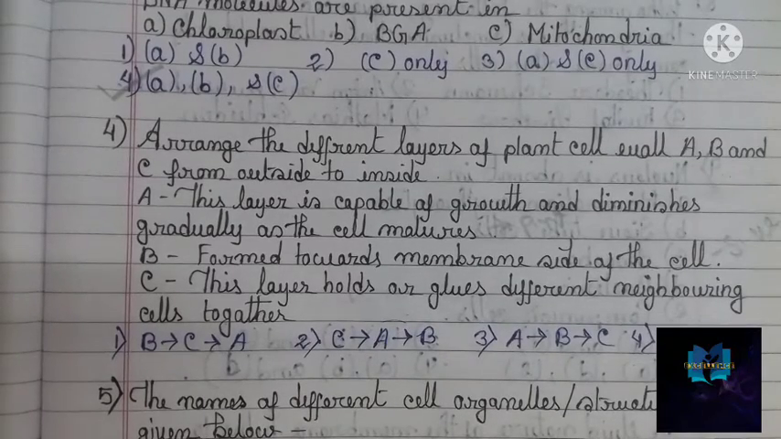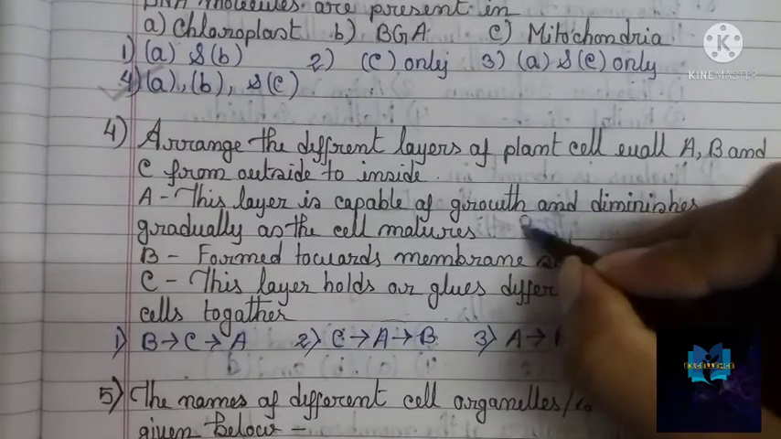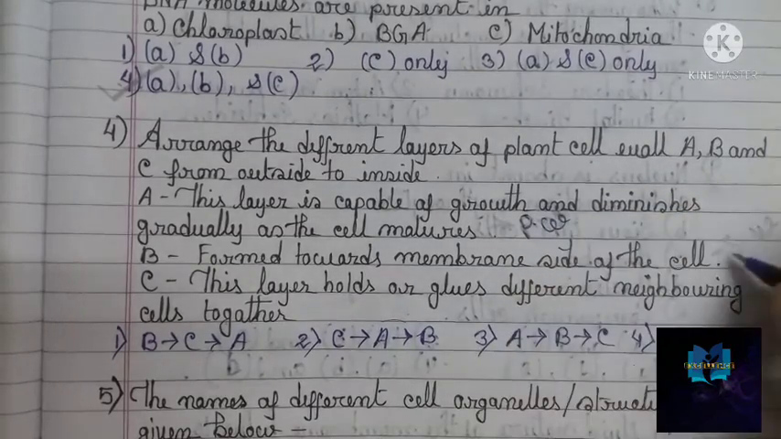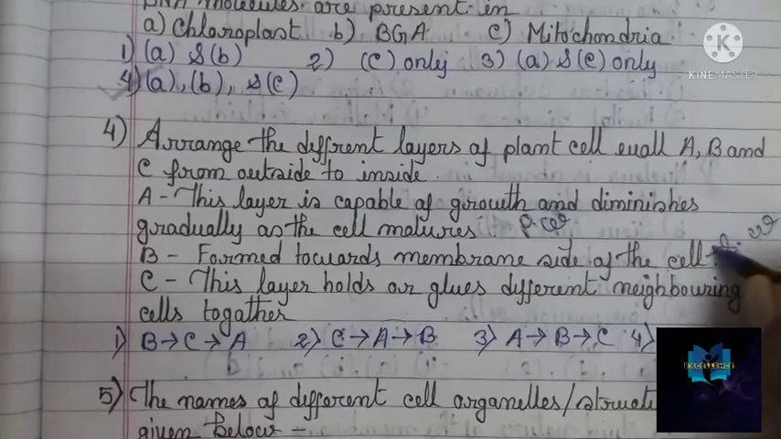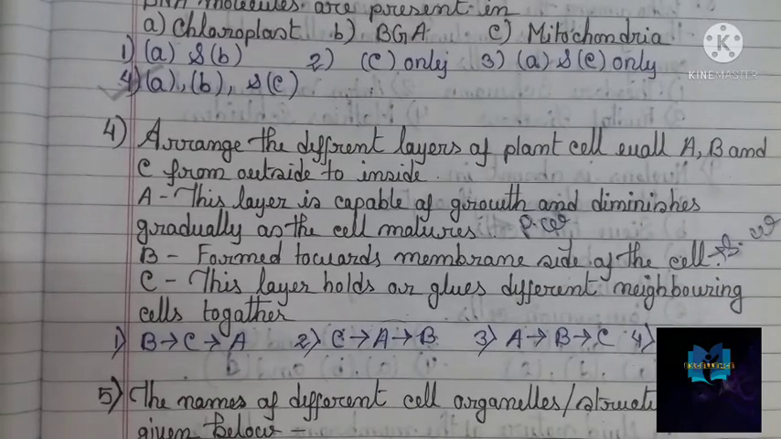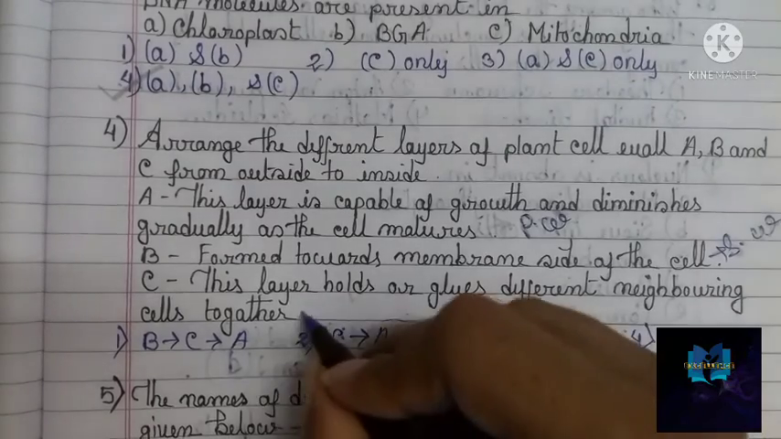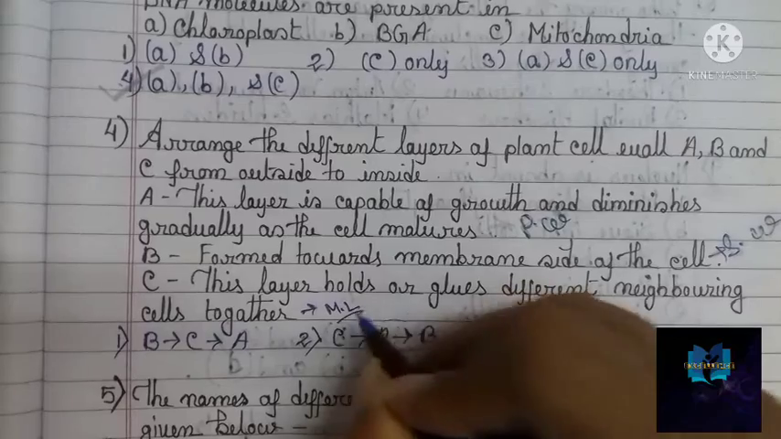Okay, it's not visible, hold on. It's talking about the primary wall. This is talking about the secondary wall. Okay, primary wall and the secondary wall. And C is, this layer holds or glues different neighboring cells together. So this is talking about the middle layer.